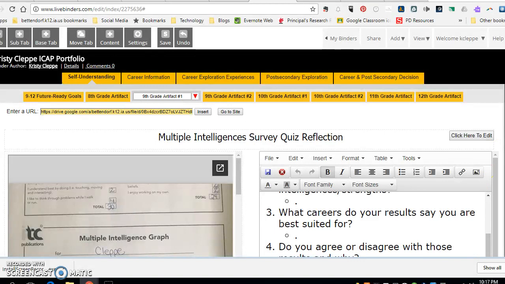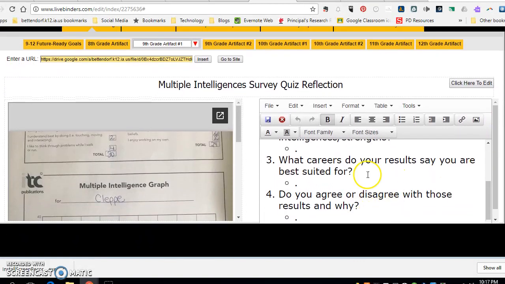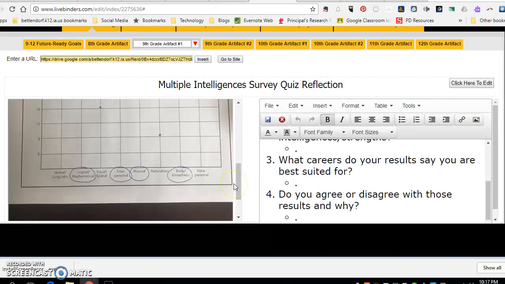In working with some of the freshmen, some of the questions that came up is, how do I answer questions 3 and 4 about what do my results say I'm best suited for in which careers? Some advisories did not get that far when they were working through the quiz. And so I'm going to take you back to where some of those directions were, because there's a link for students that will say, if they rated highest in verbal linguistic, then here's a list of careers that relates to that multiple intelligence.